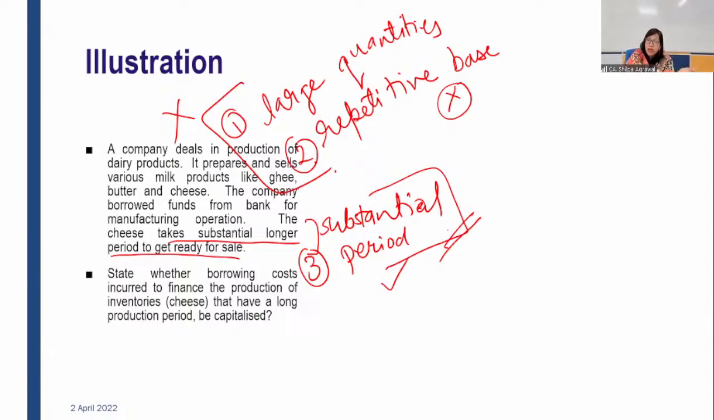One is because there is a scope out clearly for large quantities on a repetitive basis, so it means some entities are exempted from capitalizing the borrowing cost. However, because it is taking a substantial period of time, if we add one assumption from ourselves, that it is possible for an entity to allocate the borrowing cost to those inventories, then we can capitalize it.